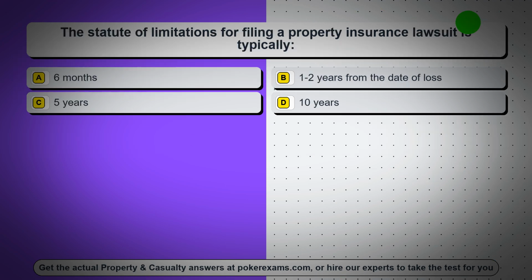Question 3. The statute of limitations for filing a property insurance lawsuit is typically: Option A, 6 months. Option B, 1 to 2 years from the date of loss. Option C, 5 years. Option D, 10 years.